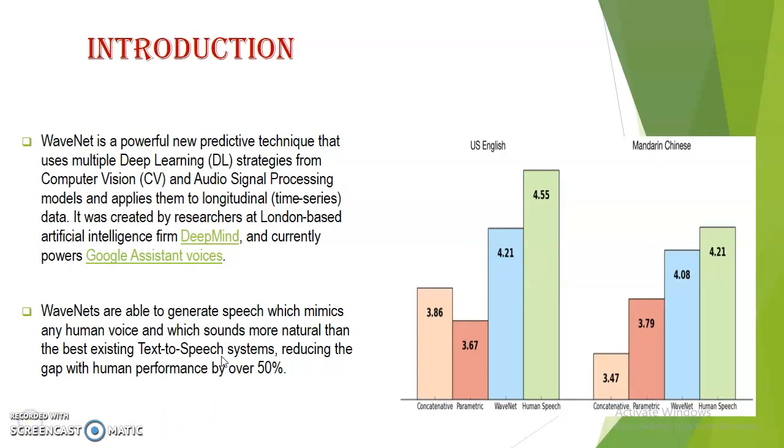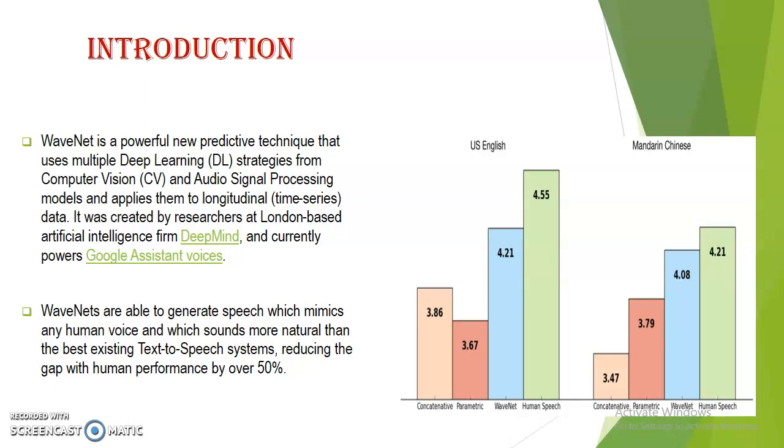We'll pause for some time. Coming to the introduction of WaveNet. WaveNet is a powerful new predictive technique that uses multiple deep learning strategies from computer vision and audio signal processing models and applies them to longitudinal time series data. It was developed, as I already mentioned, by the artificial intelligence firm DeepMind and currently powers the Google Assistant voice. Basically, it is sequential data, so we can use the same WaveNet for our time series algorithm also.